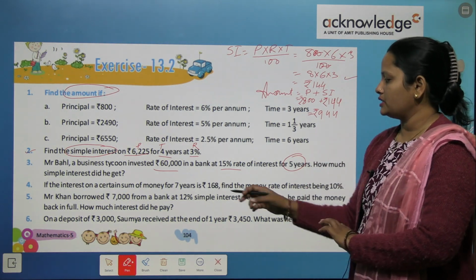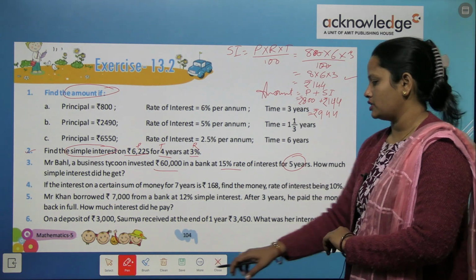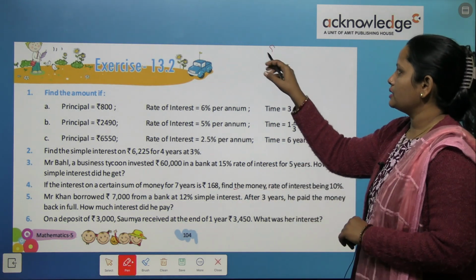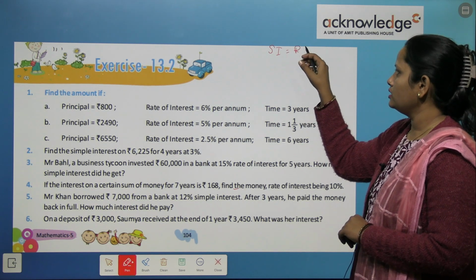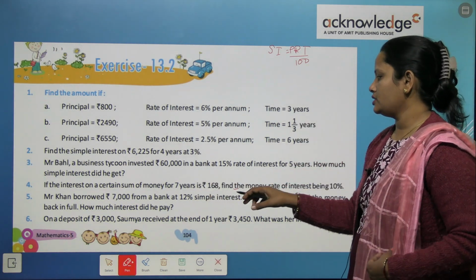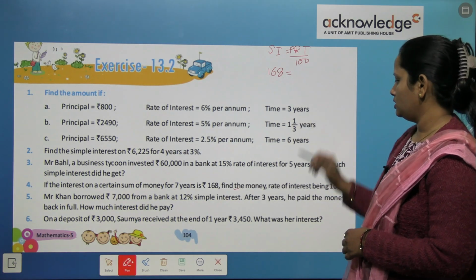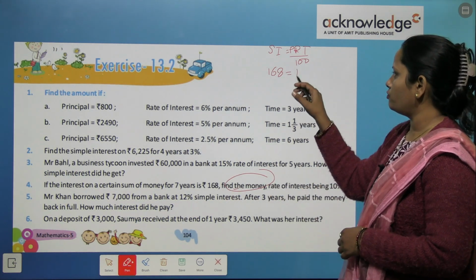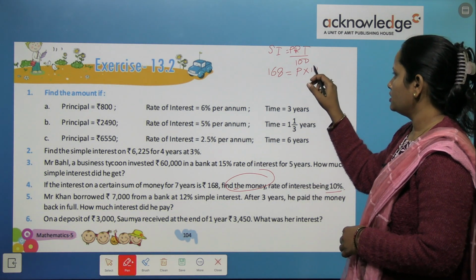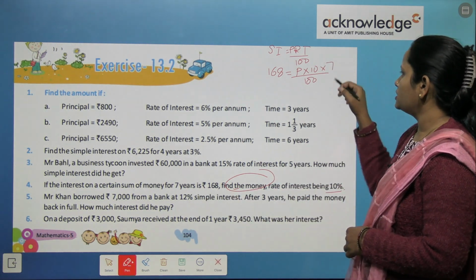Question number 4 is if the interest on a certain sum of money for 7 years is this much. Now here the simple interest is given. Find the money if the rate of interest is 10%. So let's do this fourth question. Now here simple interest is equal to PRT upon 100. Simple interest is 168 rupees. And we have to find the money, meaning we have to find the principal. Now, rate of interest is 10%, and time is total 7 years.